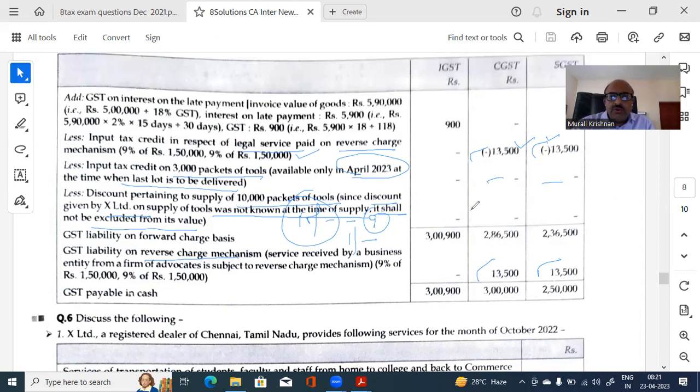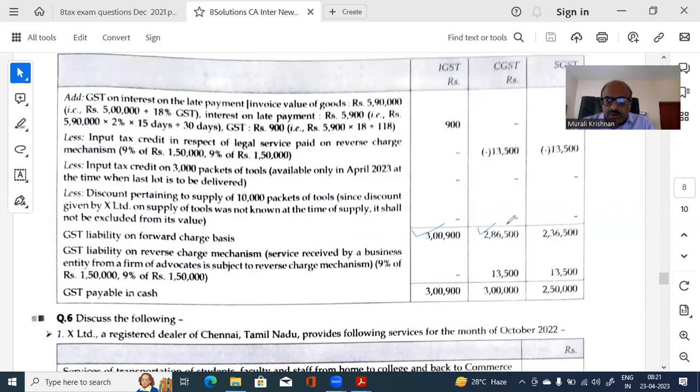Now, mind you, as I told you, this is the tax amount we are calculating. That is what you have to be careful. So all these are tax amounts. It's only the net liability we are calculating. Unlike the earlier one where we calculate the output liability from the taxable value, here you don't have to do it. So that you get this amount, and to that as I told you, the reverse charge is being added. So the total liability comes to this.